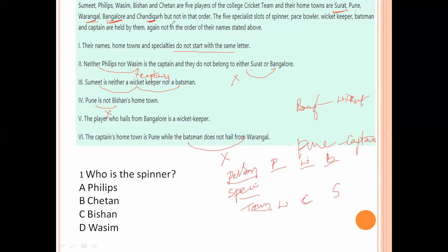The remaining two persons are Sumit and Chetan, and the remaining two cities are Pune and Bangalore.